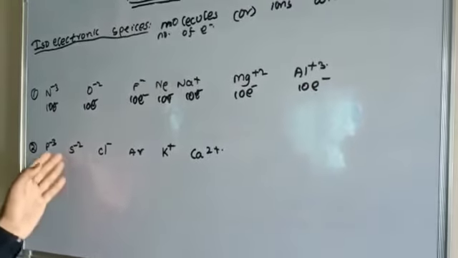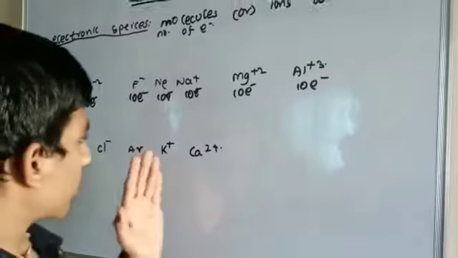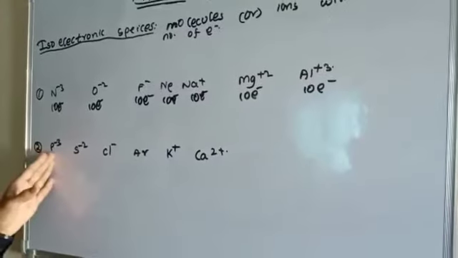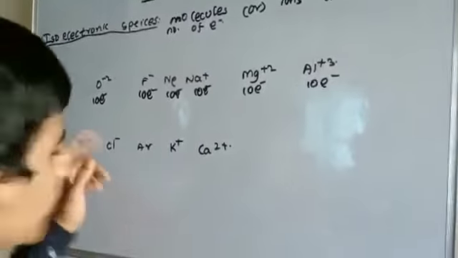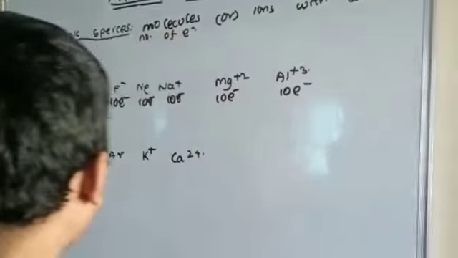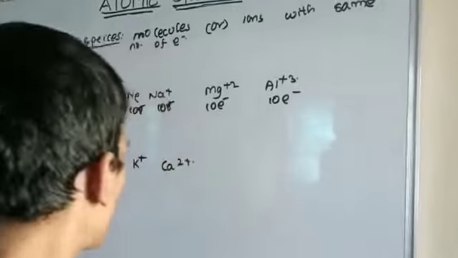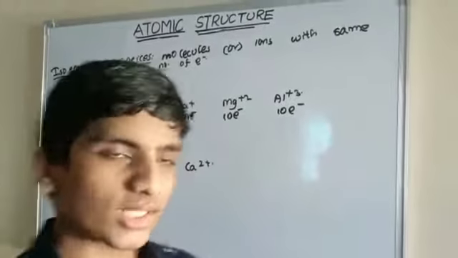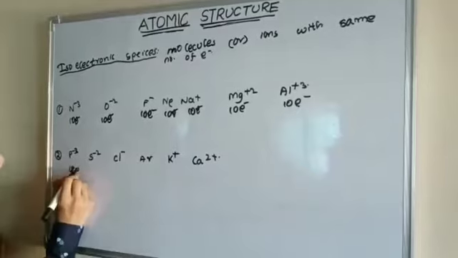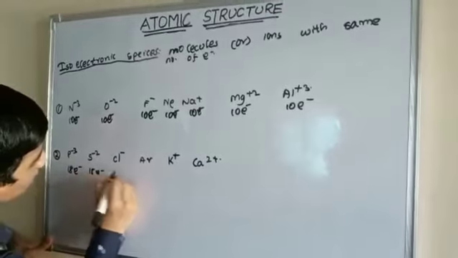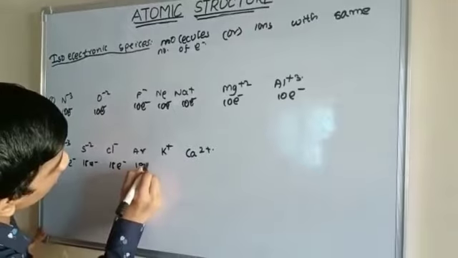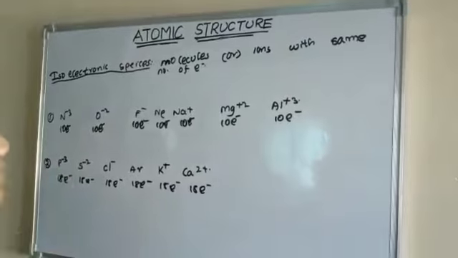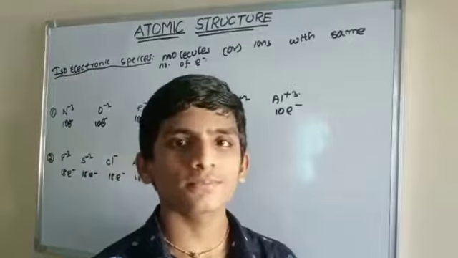Next example: P minus 3, S minus 2, Cl minus, argon, K plus, Ca plus 2. These all have 18 electrons. See here, 15 plus 3 is 18, 16 plus 2 is 18, 17 plus 1 is 18. Argon, an inert gas, has 18 electrons. K plus, 19 minus 1 is 18. Ca plus 2, 20 minus 2 is 18. All have 18 electrons. These are examples of isoelectronic species.